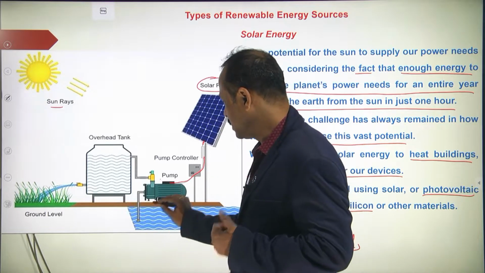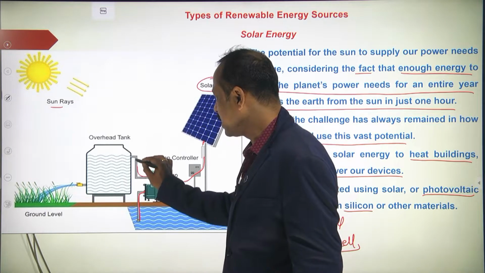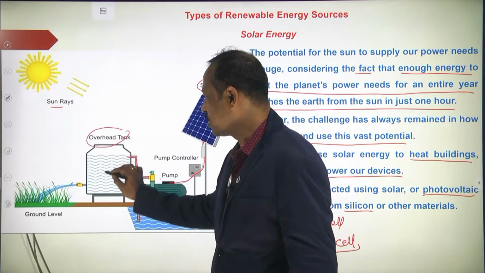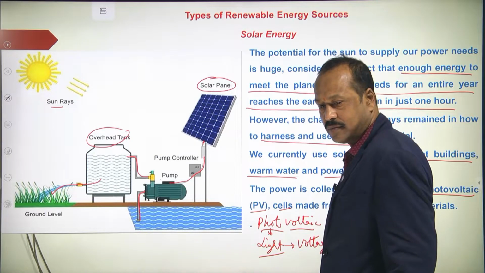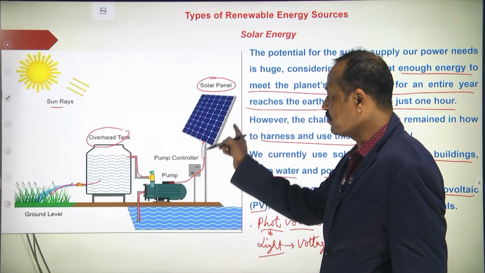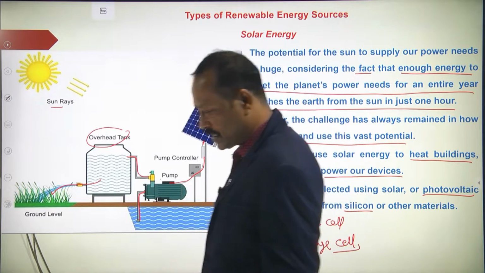This electricity is used to take the water from the underground, and this is the overhead tank, so water is stored here like this. Is this clear to you? So this is the working of a solar panel, one example. Take a screenshot of this one.